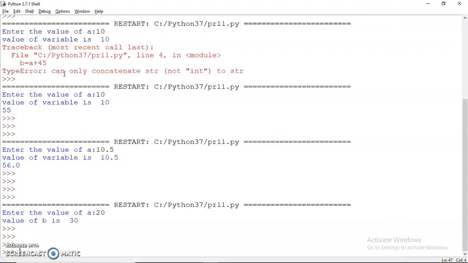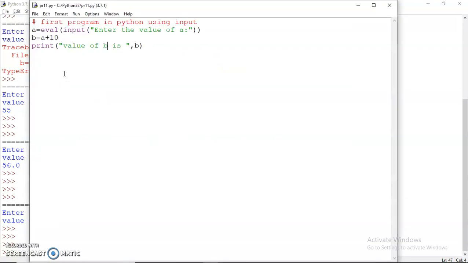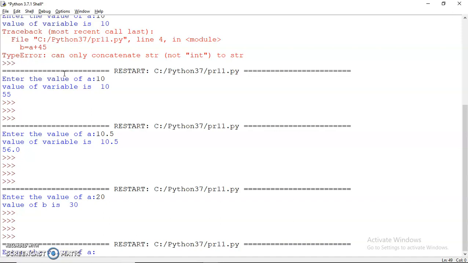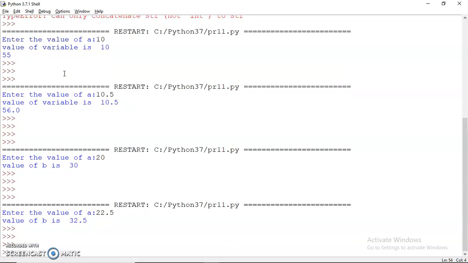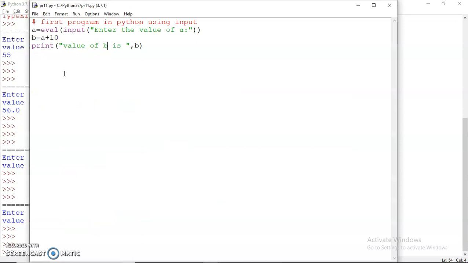Let me now run this program again, and input the value of a as 22.5. Now the answer is 32.5. So if you give an integer value, eval converts it into an integer. If you enter a floating value, then eval would convert it into a float, and so on.